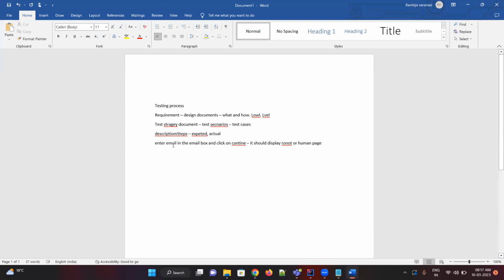But while executing test cases, we'll go through them one by one. At that time, we'll see what the actual output is. Then we'll have the test case pass or fail status, whether it is working or not. If it failed, then we'll have a defect number and a defect status. That's how we prepare test cases from the document. We have a lot of tools that people use for writing test cases and maintaining actuals like that.